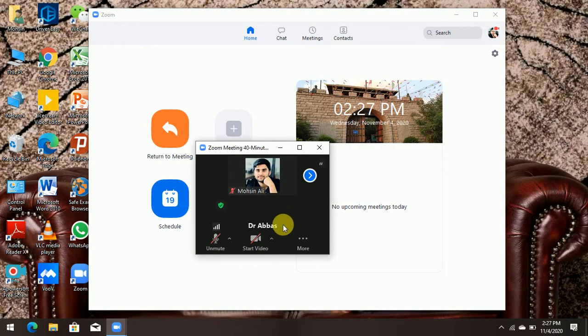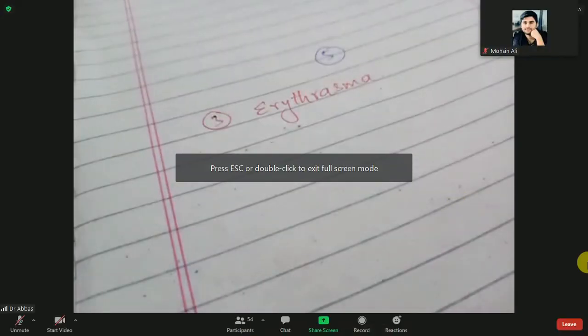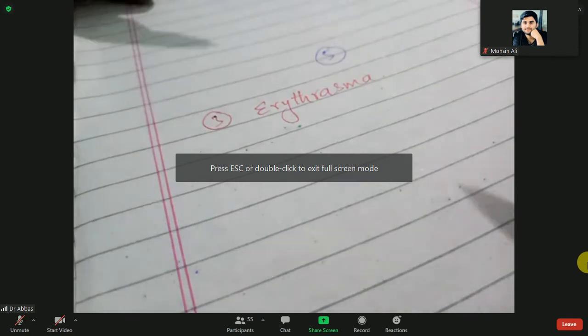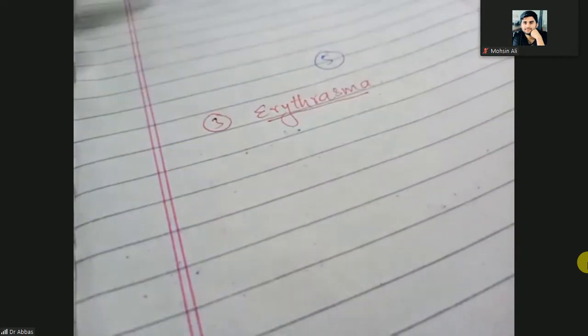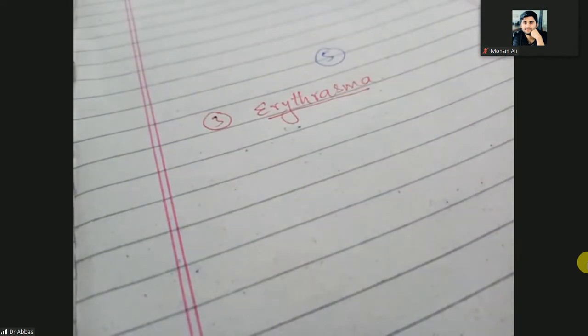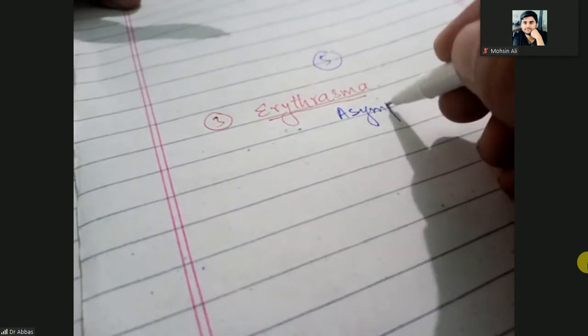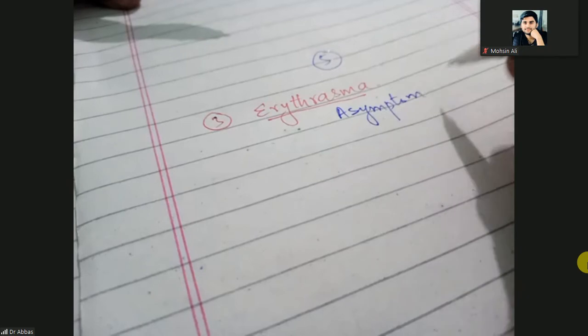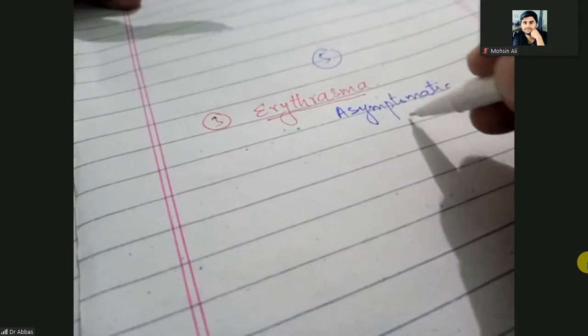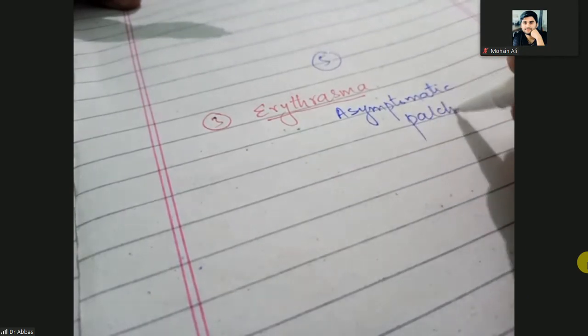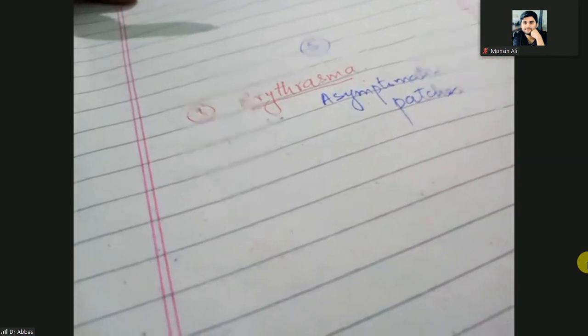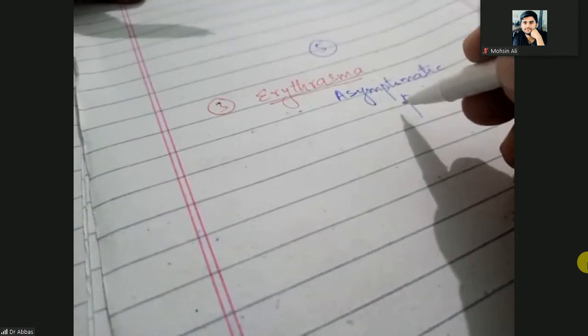So what is erythrasma? First I will tell you what erythrasma is. Erythrasma consists of asymptomatic patches on the skin.